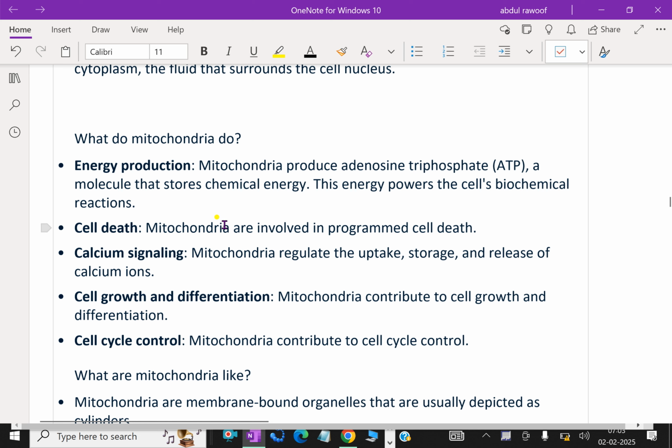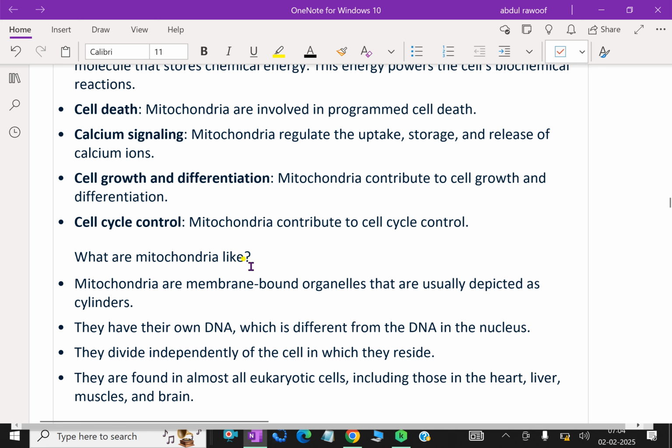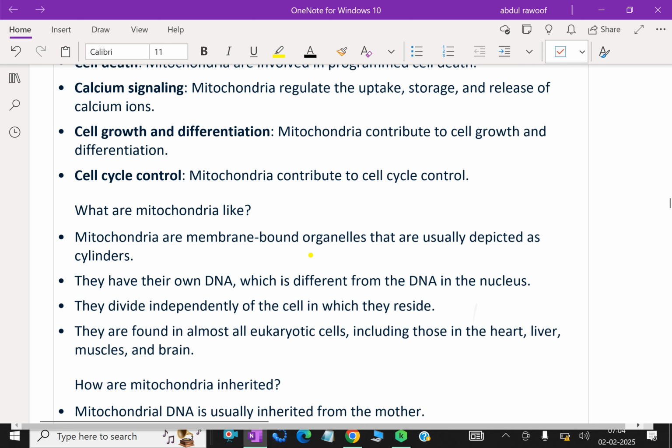biochemical reactions. Cell death. Mitochondria are involved in programmed cell death. Calcium signaling. Mitochondria regulate the uptake, storage, and release of calcium ions. Cell growth and differentiation. Mitochondria contribute to cell growth and differentiation. Cell cycle control. Mitochondria contribute to cell cycle control. What are mitochondria like?